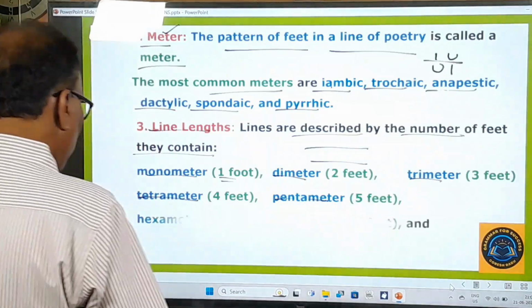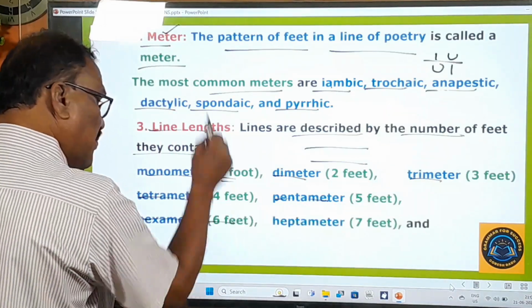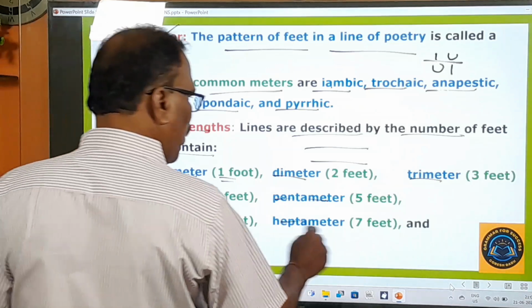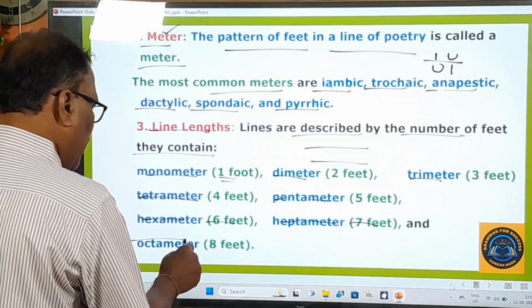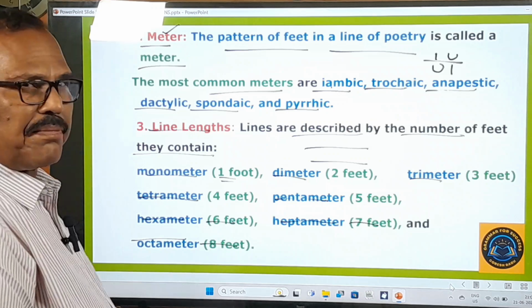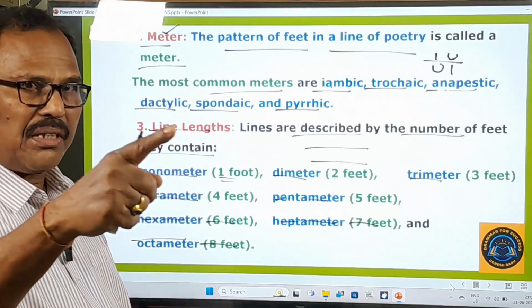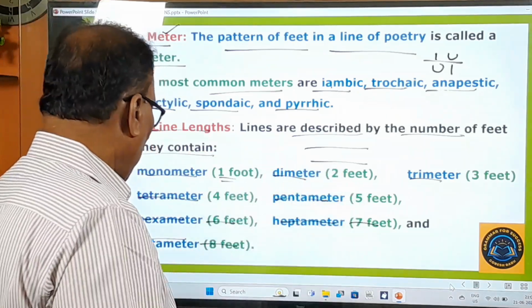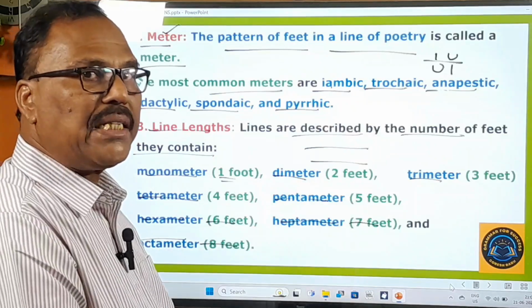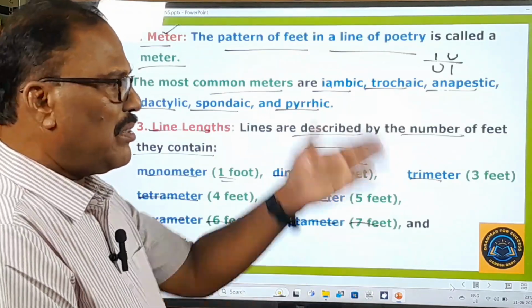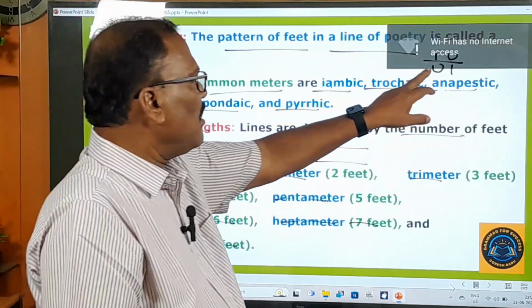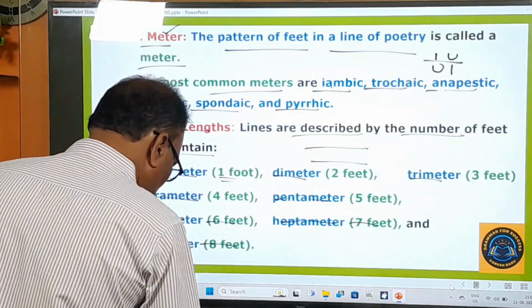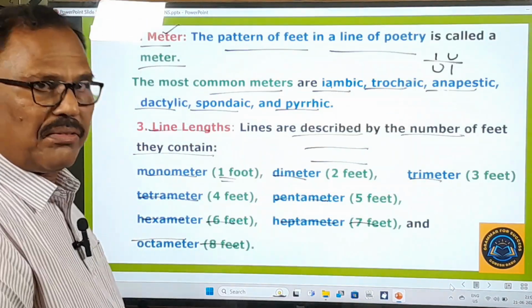And here you pay attention, hexameter is there, 6 feet are there in that meter, and heptameter, 7 feet are there. And the last one here is octameter, that is 8 feet. In that poetic line, in the octameter there will be 8 feet. 1, 2, 3, 4, 5, something like that. And now we move to learn other important things.